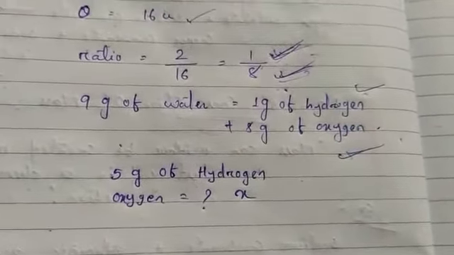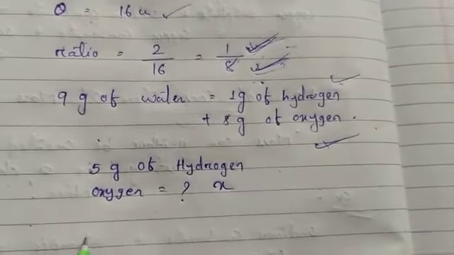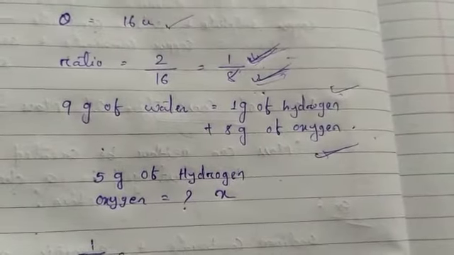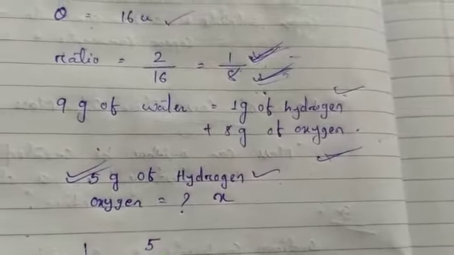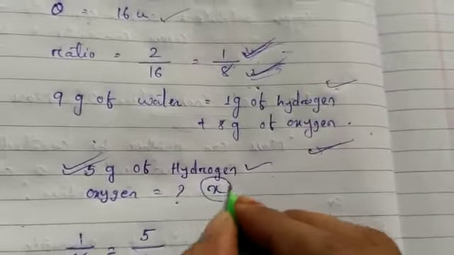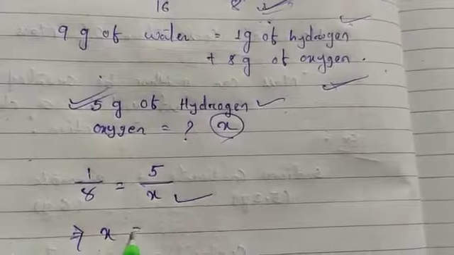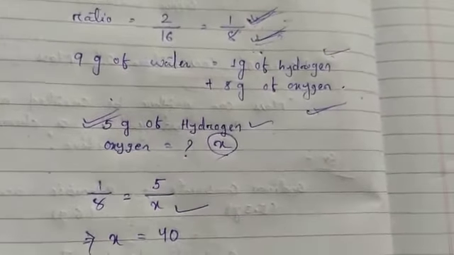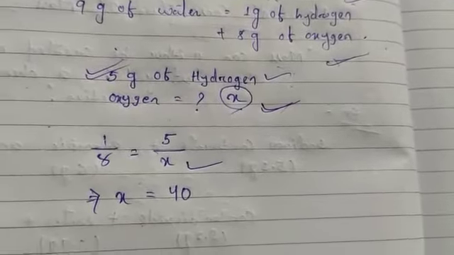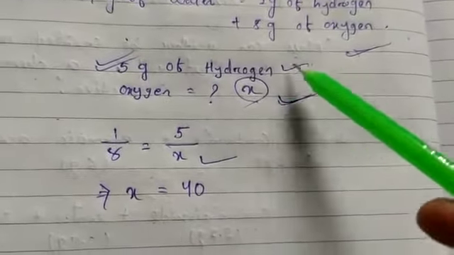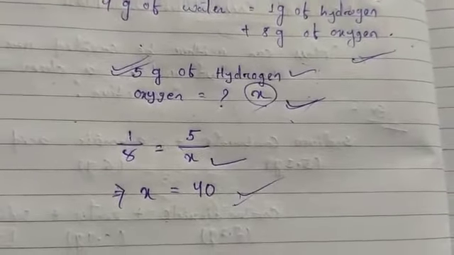So 1:8 equals hydrogen, which is 5, to oxygen, which we don't know, so we take it as X. Now you can find X equal to 40. So for 5 gram of hydrogen you need 40 gram of oxygen to make water.